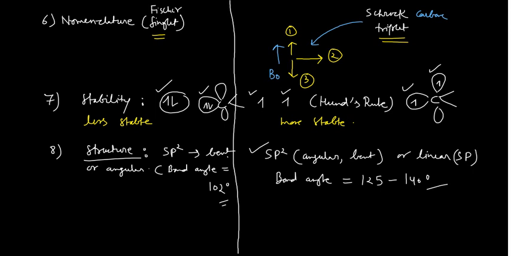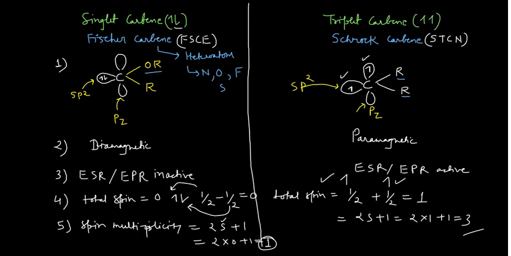Now I am going into the details of the Schrock carbene. See, one way of identifying the Fischer and the Schrock carbene: if it is a singlet carbene, then it is simply a Fischer one, and if it is a triplet carbene, then it would be a Schrock carbene. And another thing which I have already told you, you always look for the heteroatom present on it.